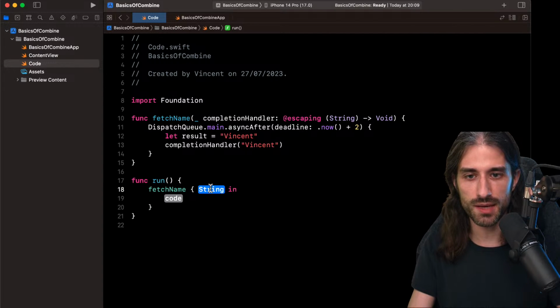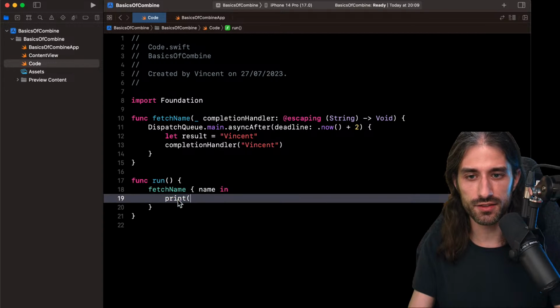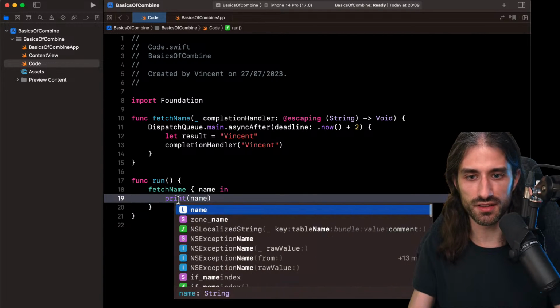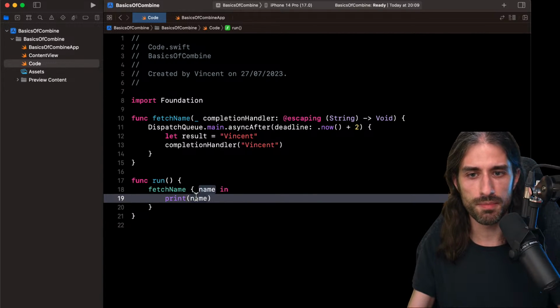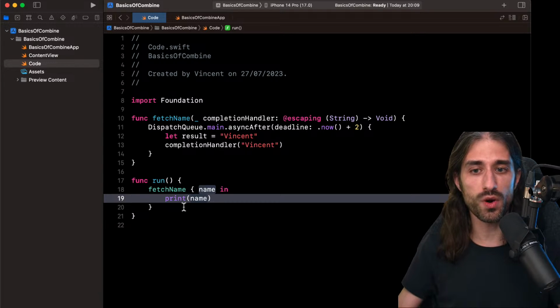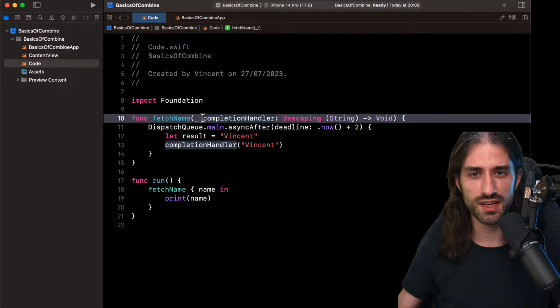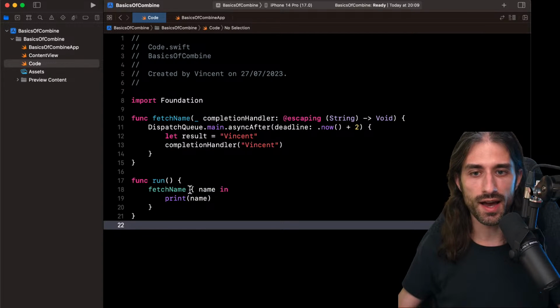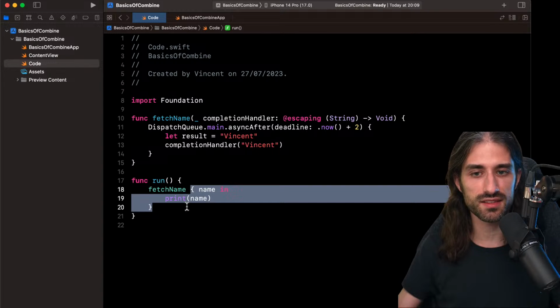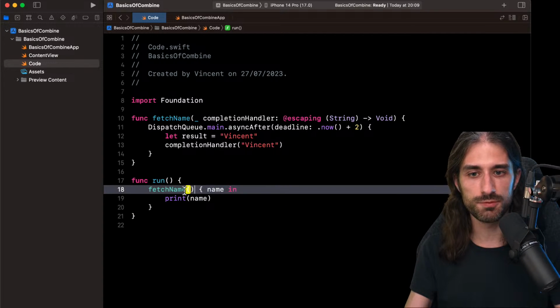And once the name has been fetched, let's print it to the console, for instance. This code seems perfectly reasonable. What's great is that it's quite easy to write. You just pass in a closure that will be called at a later time when the result is ready, hence the name completion handler. And thanks to the trailing closure syntax in Swift that allows you to omit these parentheses,